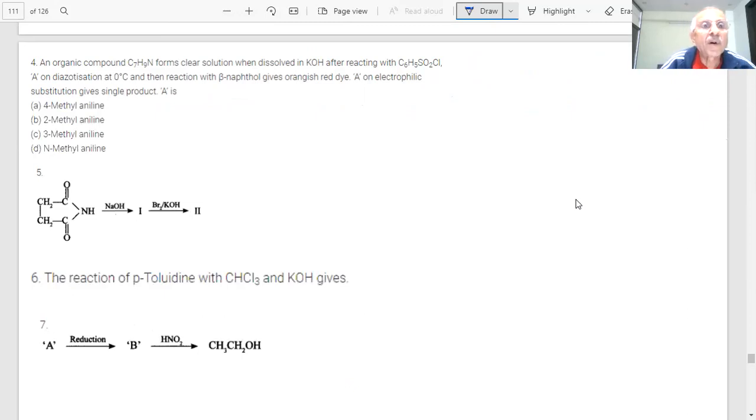An organic compound C7H9N forms a clear solution when dissolved in KOH after reacting with C6H5SO2Cl. A on diazotization at 0 degree, then reaction with beta naphthol gives an orange red dye. A on electrophilic substitution gives a single product. What is A, student?